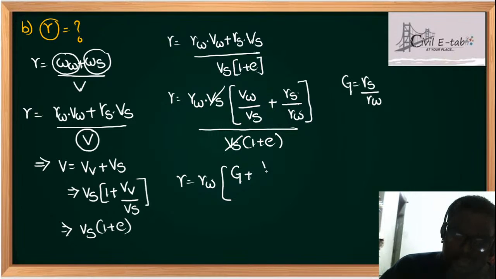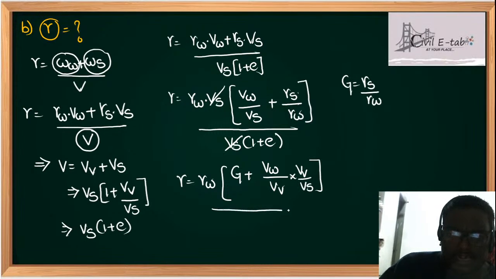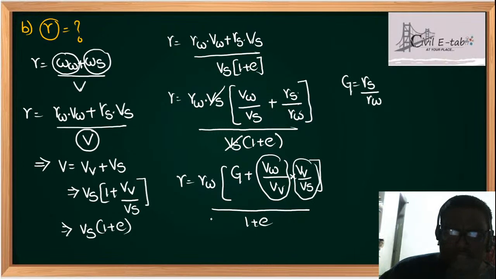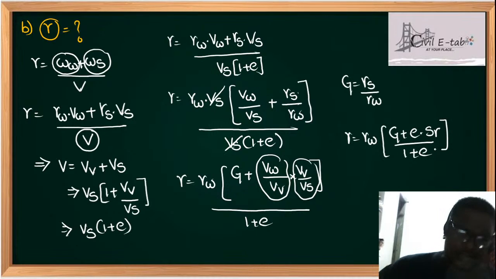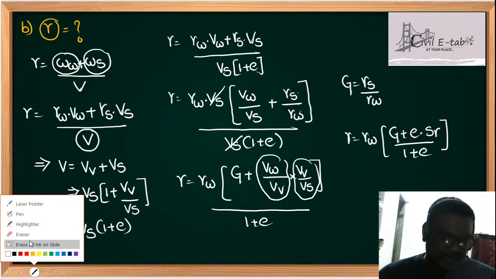VW upon Vs can be written as VW by VV into VV by Vs. I am multiplying with volume of voids and dividing, so there will be no difference. What is VW by VV? It is nothing but degree of saturation. What is VV by Vs? It is void ratio. So finally the equation is gamma is equal to gamma W into G plus e into Sr, upon 1 plus e. Very important formula.